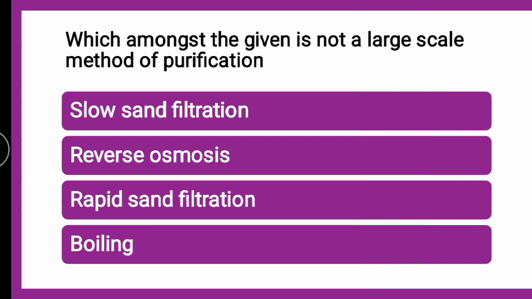Next question is, which amongst the given is not a large scale method of purification? Whether it is slow sand filtration, reverse osmosis, rapid sand filtration, or boiling. The correct answer is boiling. Amongst the given methods, as we discussed so far, slow sand filtration, rapid sand filtration, and reverse osmosis are methods of large scale purification of water. But household boiling is a small scale method of water purification.